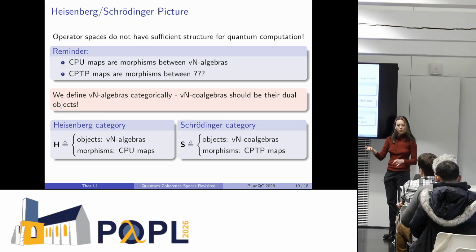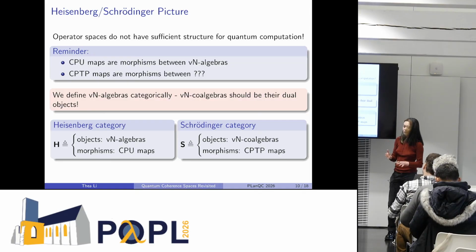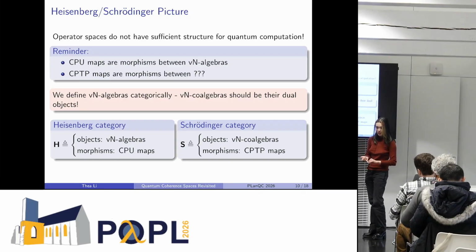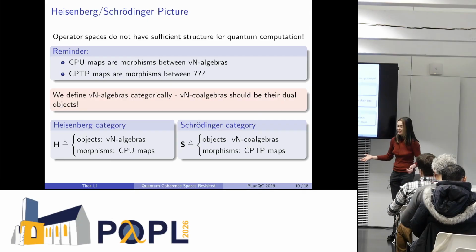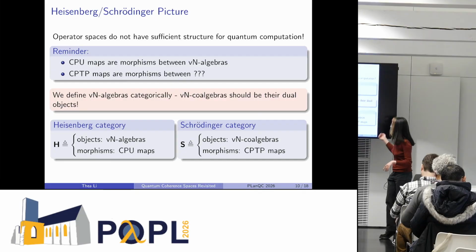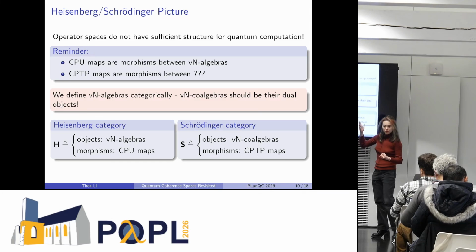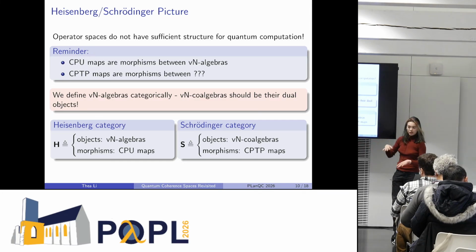But if you know how a von Neumann algebra is defined, you know that it's very functional analytic. It refers to norms. It's not easy to dualize or know what the correct notion of dual would be. So what we've done is to define von Neumann algebras categorically. And in category theory, it's very easy to dualize things because you just take the opposite. And this categorical definition is, of course, completely equivalent to the regular definition.